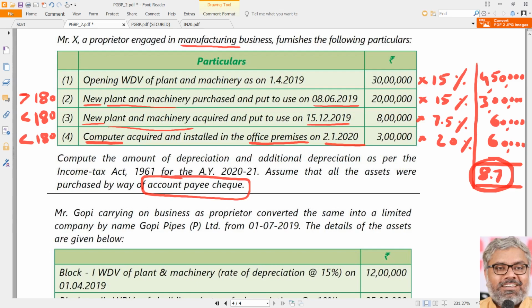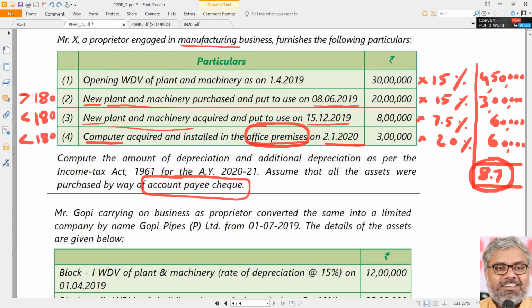First you have to do that. Additional depreciation, when we come to that, we will come to that. So 8.7 lakhs is normal depreciation, fine. Now comes additional depreciation. Additional depreciation, how much can be claimed? On what can it be claimed? Can it be claimed on opening WDV? No. It is only claimable on new assets which are purchased. That too only plant and machinery. So can it be claimed on computer installed in office premises? No. This is also not eligible for additional depreciation, though it is eligible for normal depreciation.